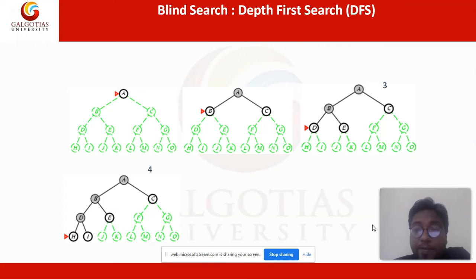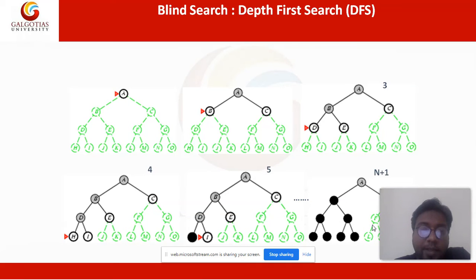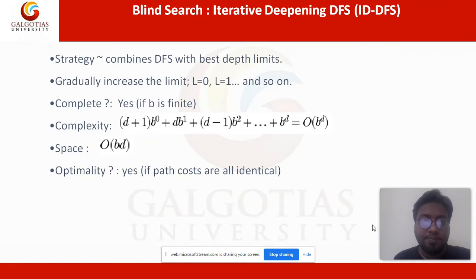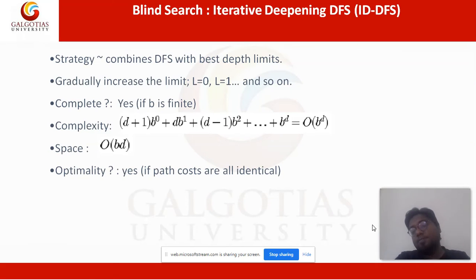So H is not further expanded. Now it will go to I. So I is colored. The same way, first we go deeper, then we go back and cover the breadth. In breadth first search, what we do is cover the breadth first at the first level, then move to the second level.